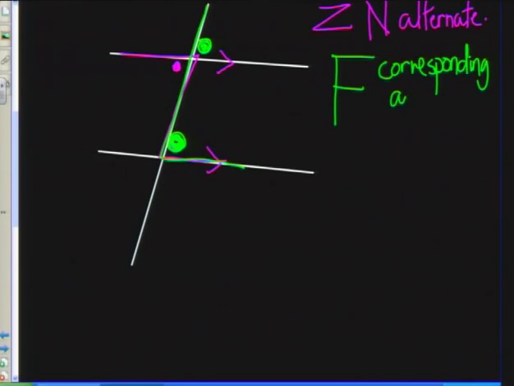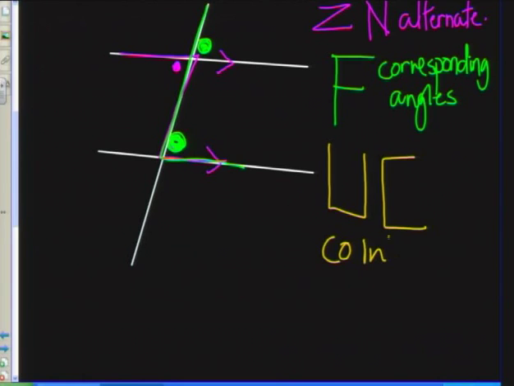And then finally, with the parallel lines, we also look for a U shape. Some people like to look at it as a C shape. These are called our co-interior angles. Now, guys, it's very important that you remember that where corresponding and alternate angles are equal, co-interior angles are not equal.